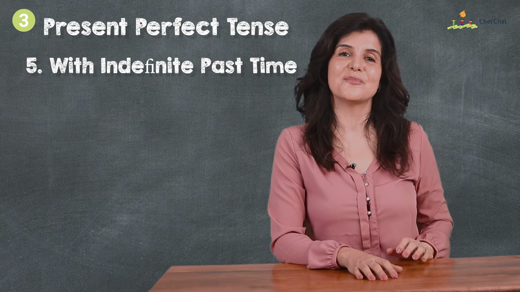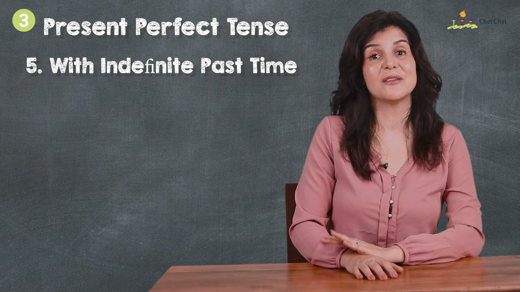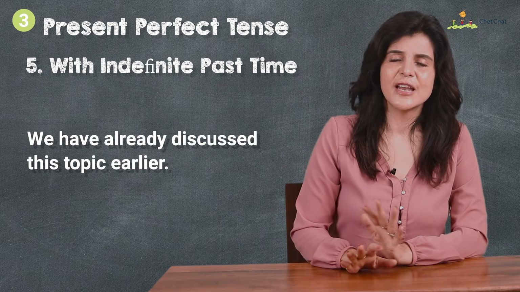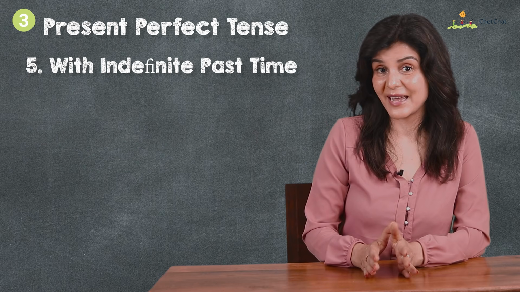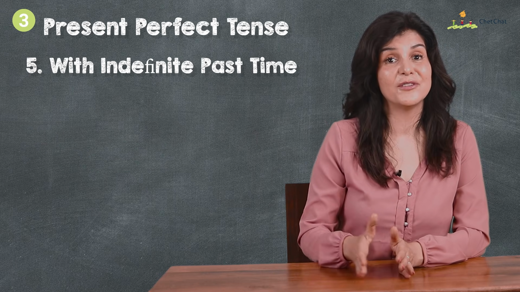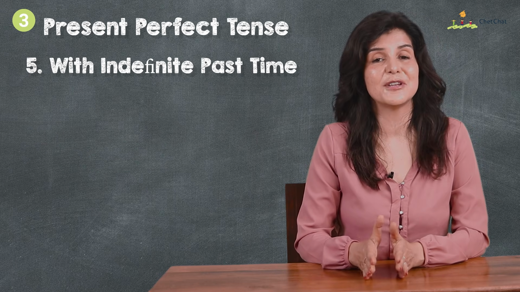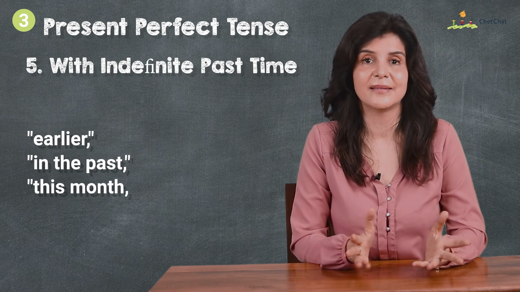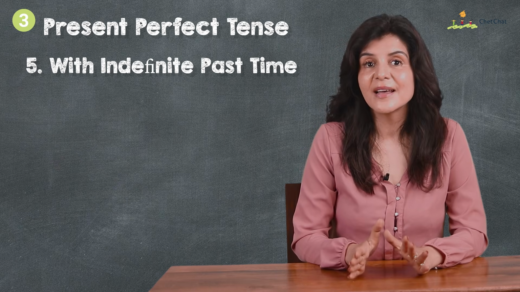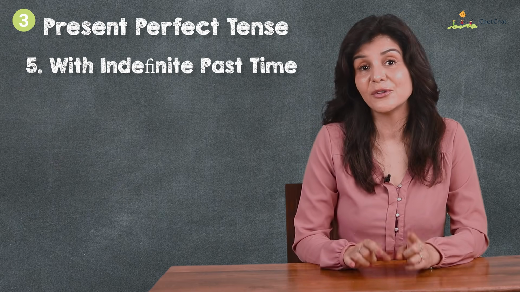The fifth use of present perfect tense is with indefinite past time. We've already discussed this topic earlier. Now, the present perfect can be used with expressions that refer to an indefinite past time, such as earlier, in the past, this month, etc. It emphasizes the relevance of the action to the present.